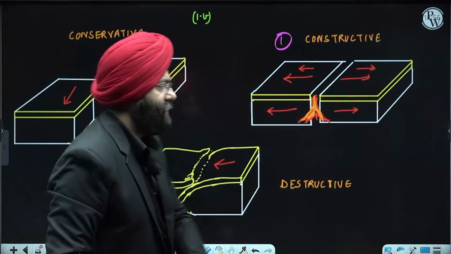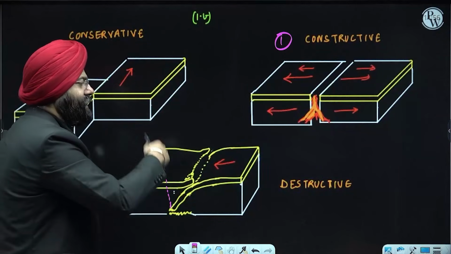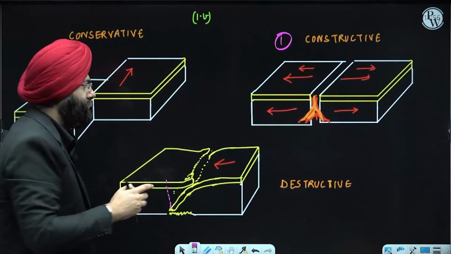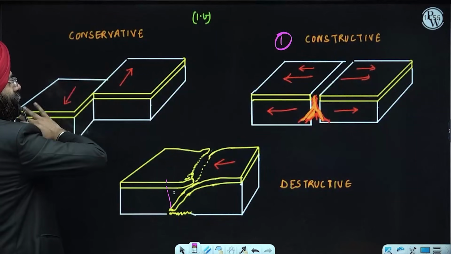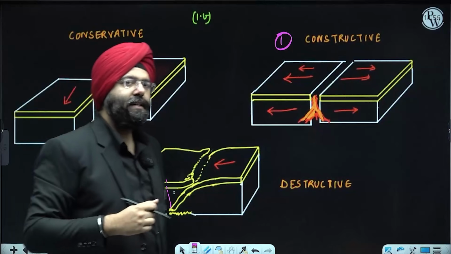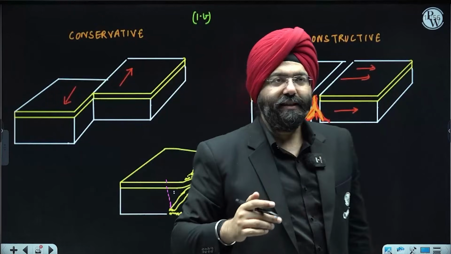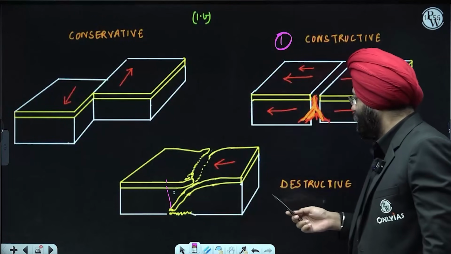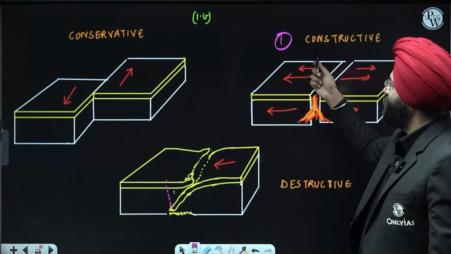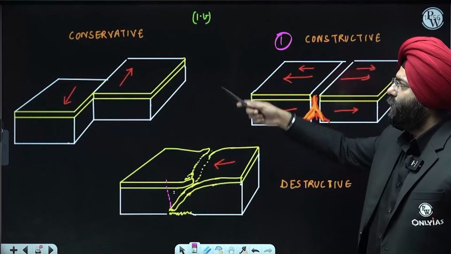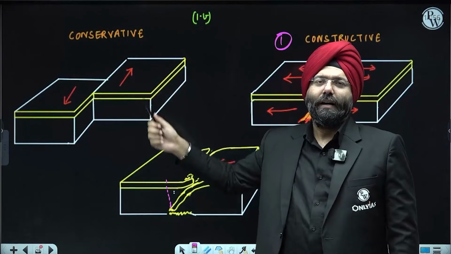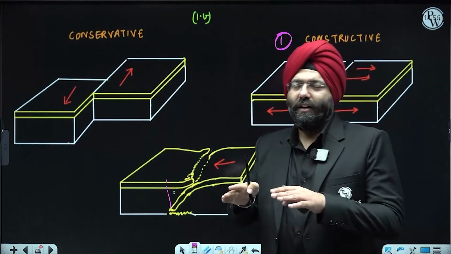There is no loss or creation of a plate, but this sliding itself leads to what is known as earthquakes. So these are constructive plate boundaries, destructive because plates are destroyed, or conservative, where there is no loss of plates as such, they're only sliding along with each other.